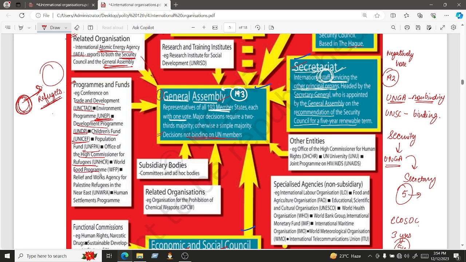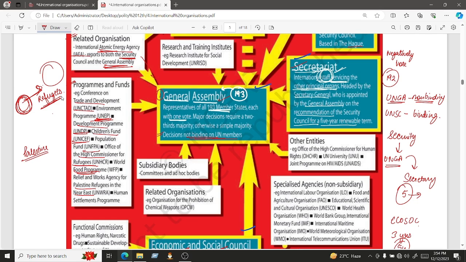Then there is the World Food Program. It works towards establishing the quality and the quantity of the food. Then there is the Relief and Works Agency for the Palestine refugees in the Near East. Palestine has been an issue since eternity, so a separate body, a separate program is there for this issue.